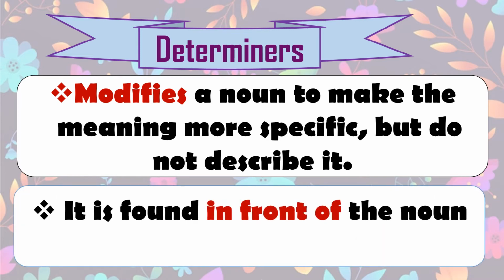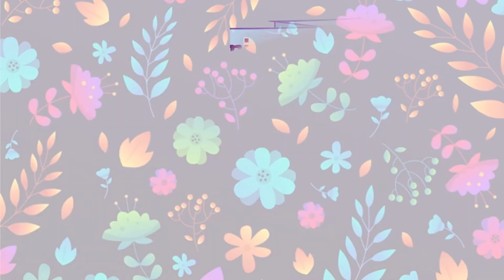The second thing is it is found in front of the noun. Look at the words in red: in front of. It is found in front of the noun it modifies. We have seen the county inspector, an error, her husband, all those kids. So it always comes before or in front of the noun which it modifies. So remember that it comes in the beginning or in front of the noun. It will help you to find the determiner from that sentence or from that phrase.